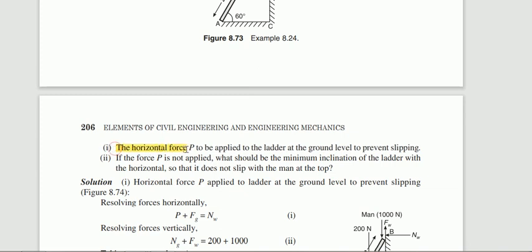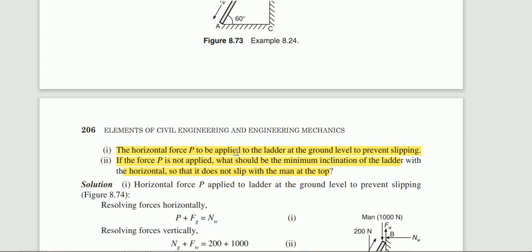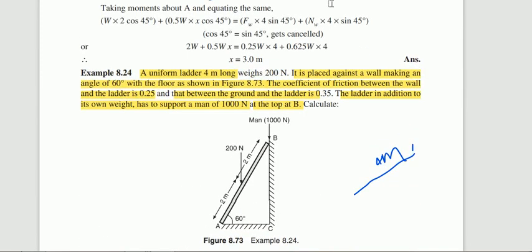A horizontal force P is applied to the ladder at the ground level to prevent slipping. I will explain that later. And next, if P is not applied, what should be the minimum inclination of the ladder with respect to the horizontal so that it does not slip? So what you need to calculate, I will explain here.